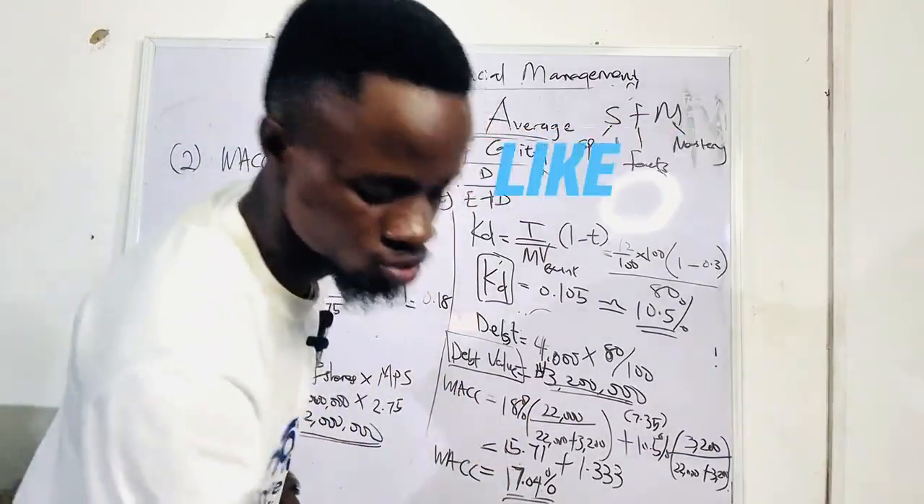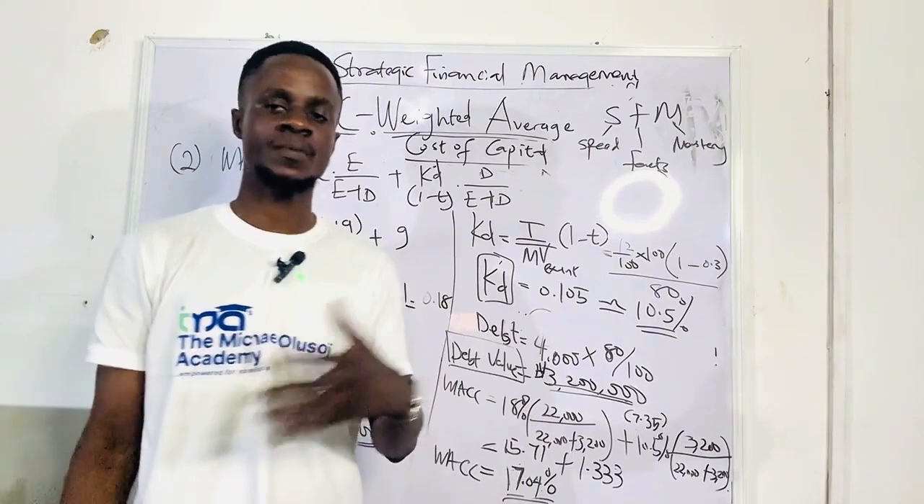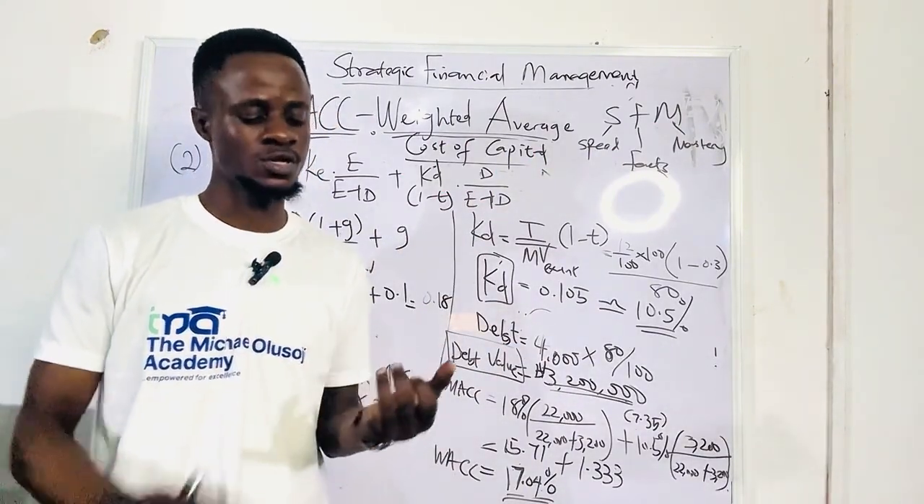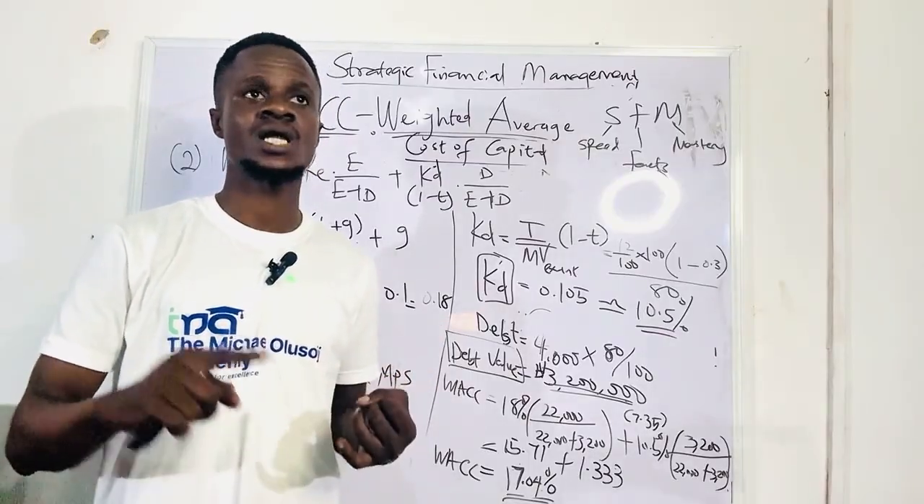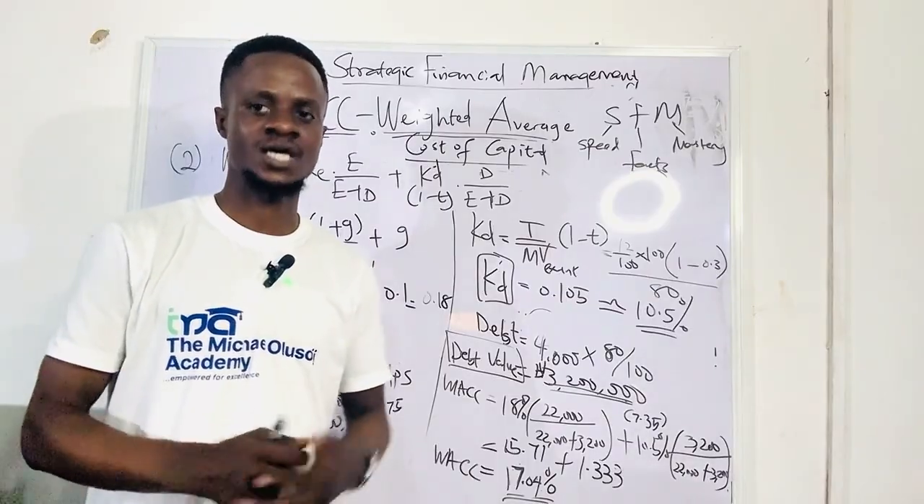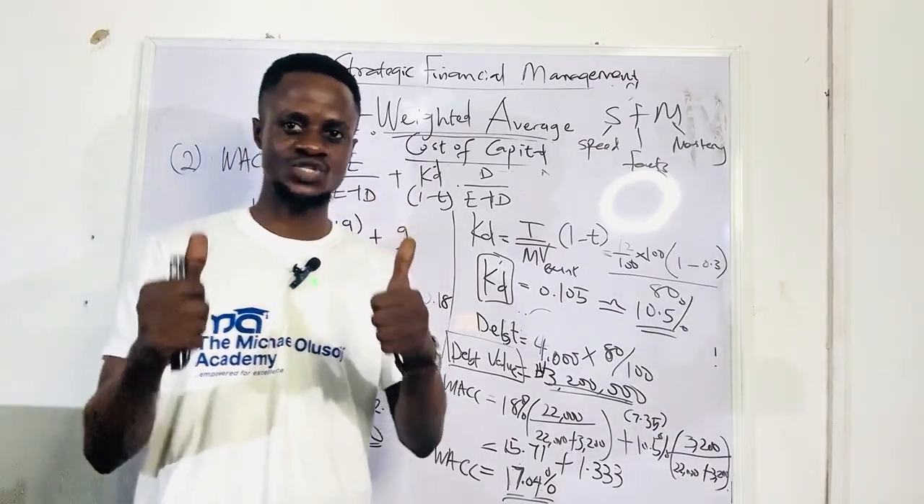So I want us to move on to project specific cost of capital or risk adjusted cost of capital. I have 2 questions to solve. I'm going to solve one right now, and I'm going to solve a full ICAN question on that. Are you ready? Let's jump right into it.